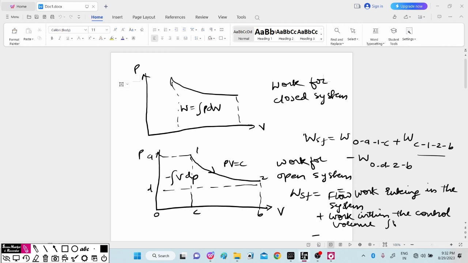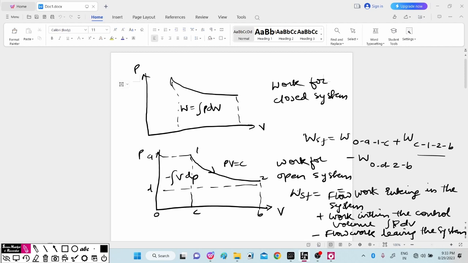We can call it the work below 1 2, the integral of PdV. And minus this 0 D to B, which is the flow work leaving the system. So in this way, the work obtained in the steady flow system is equal to flow work entering the system plus work within the control volume minus flow work leaving the system.